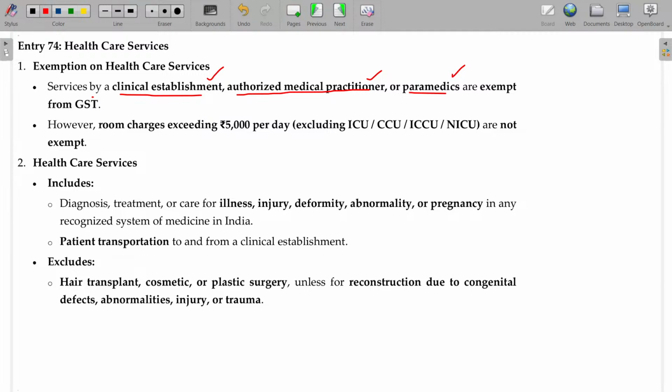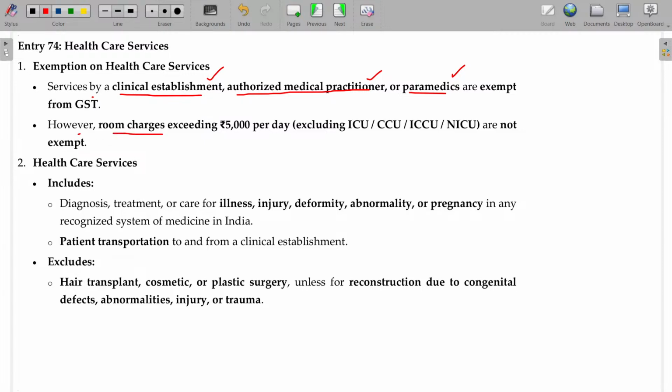Clinical establishments may be hospitals, authorized medical practitioners may be doctors, and orthopedists will fall under this case, and even lab technicians for blood testing and other testing. Paramedics will fall under paramedics, okay, and will be exempted.